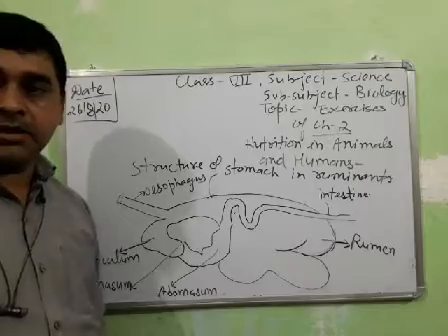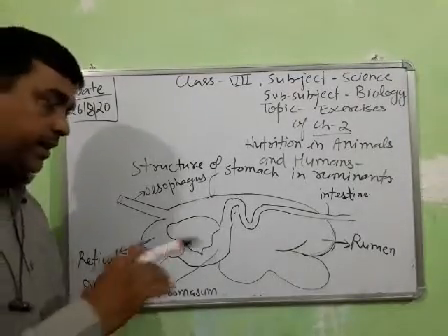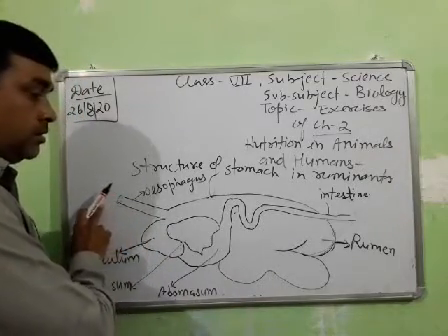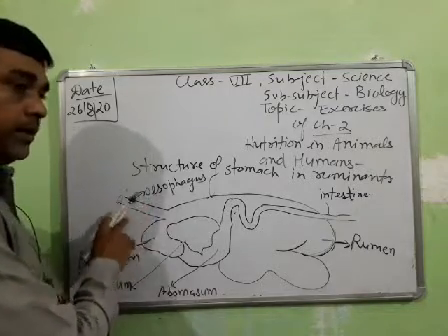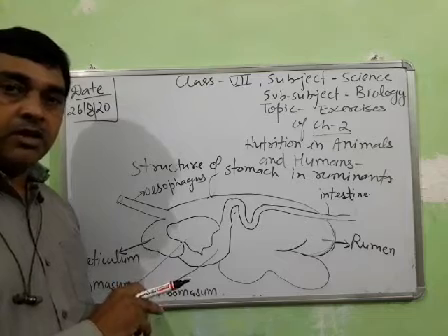Half-digested food is called cud. Then it comes back into the mouth, where they chew it. This type of chewing is called rumination.